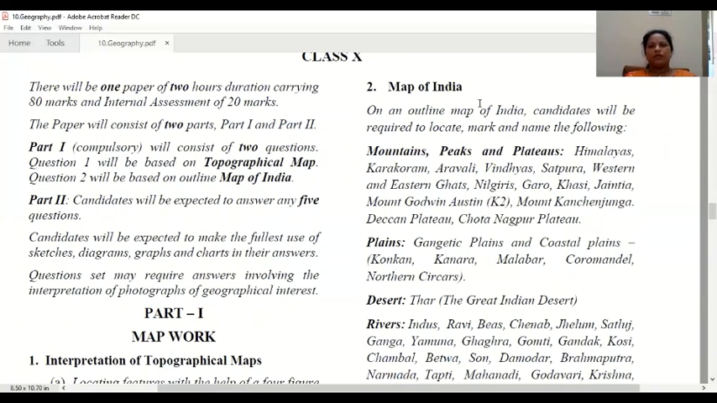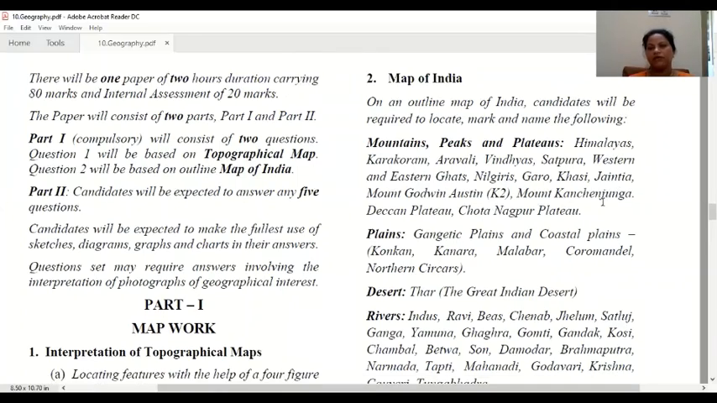Map of India. On an outline map of India, candidates will be required to locate, mark, and name the following. When you get an outline map of India in the exam, the questions may be like this. Some mountains, you have to see names of mountains given, peaks and plateaus. These are the things which you are supposed to mark or locate. Himalayas, Karakoram, Aravalli, Vindhya, Satpura, Western and Eastern Ghats, Nilgiris, Garo, Khasi, Jaintia Hills, Mount Godwin Austen, Mount Kanchenjunga, Deccan Plateau, Chota Nagpur Plateau. So where these are located, we have to study.